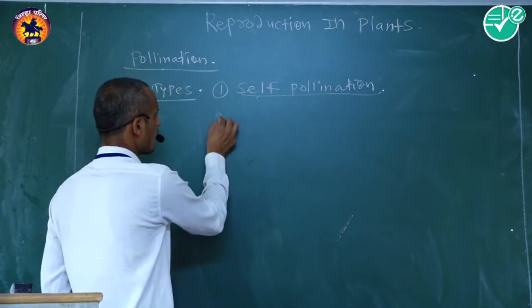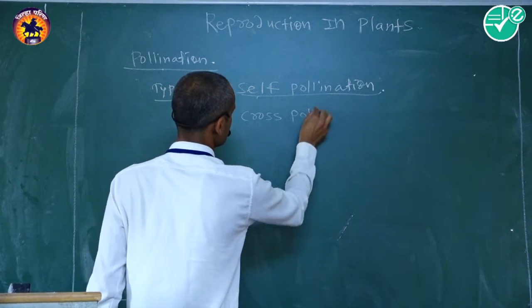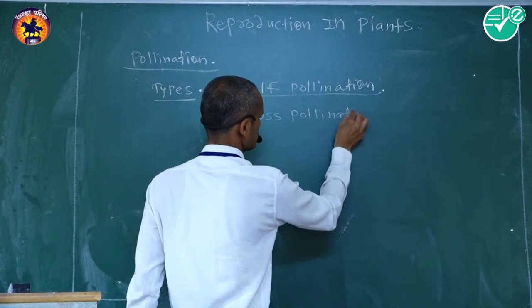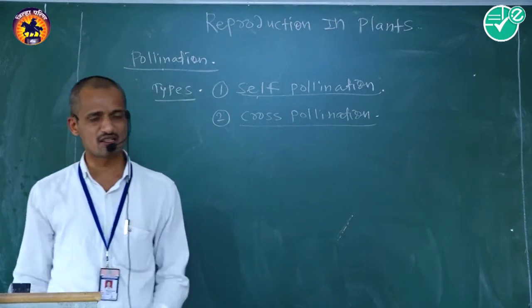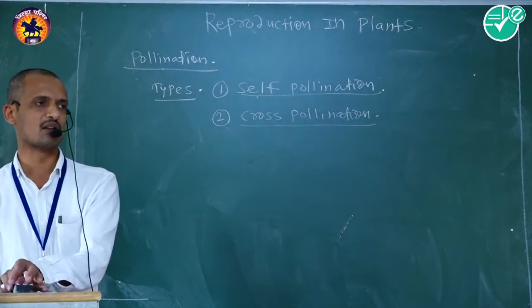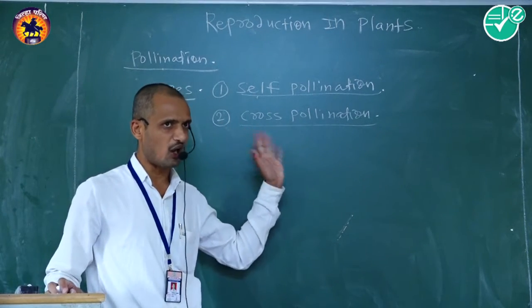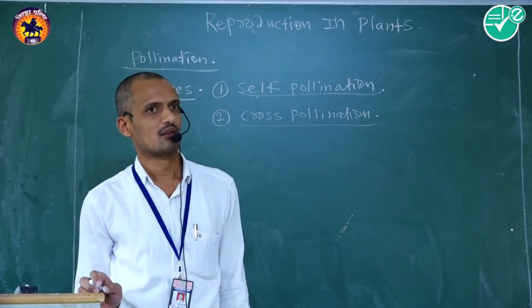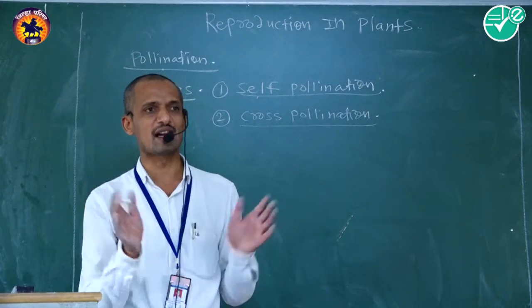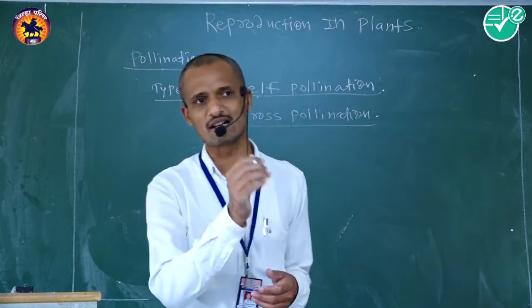Then the second type of pollination is called cross-pollination. Cross-pollination means transfer of pollen grains from anther to the respective stigma of two different flowers located on two different plant bodies, of the same species or different species.